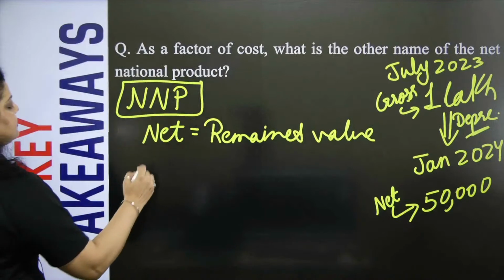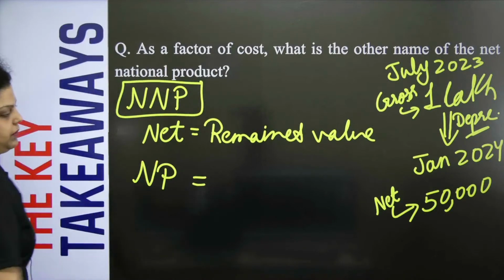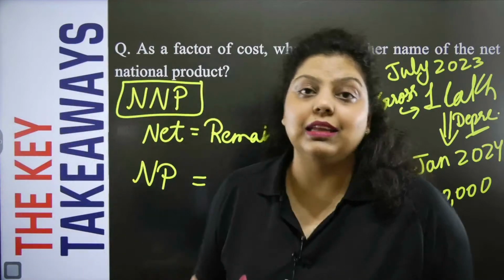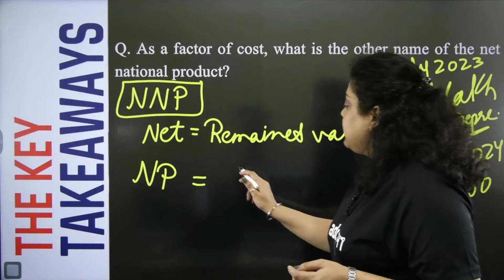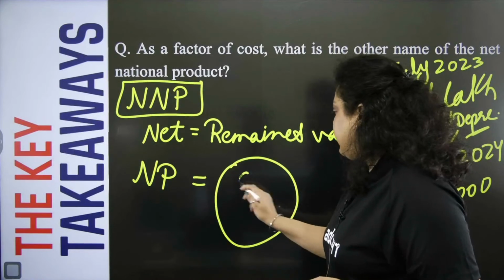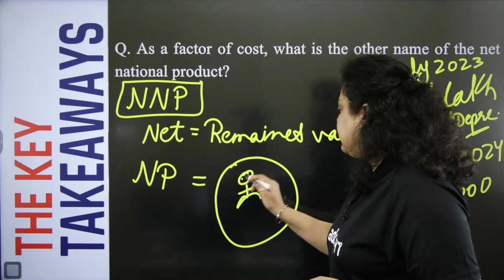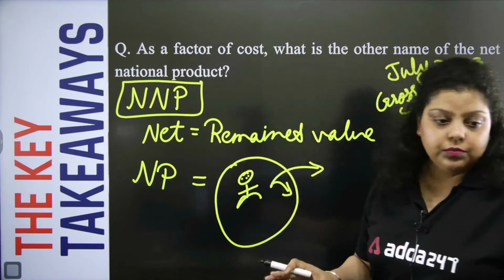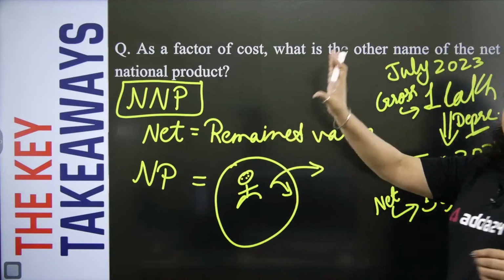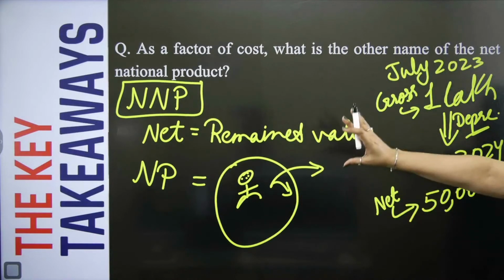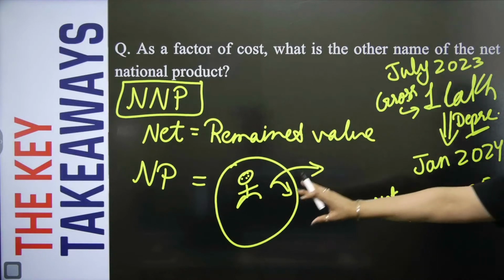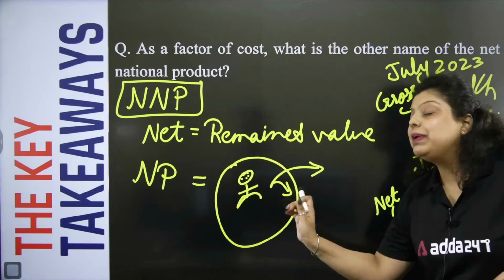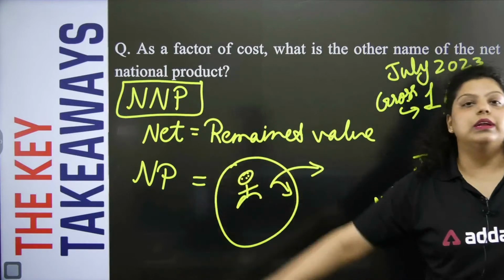Now, second is national product. NP stands for national product. Now, what is national product? National product is the production that has been done by the citizen of a country. So, whatever production done by the citizen of a country, within the country or outside the country, doesn't matter. If the person is citizen of your country, whatever production the citizen have done within the geographical boundary of a country and outside the geographical boundary of a country, that will be counted here, and this will be known as national product.